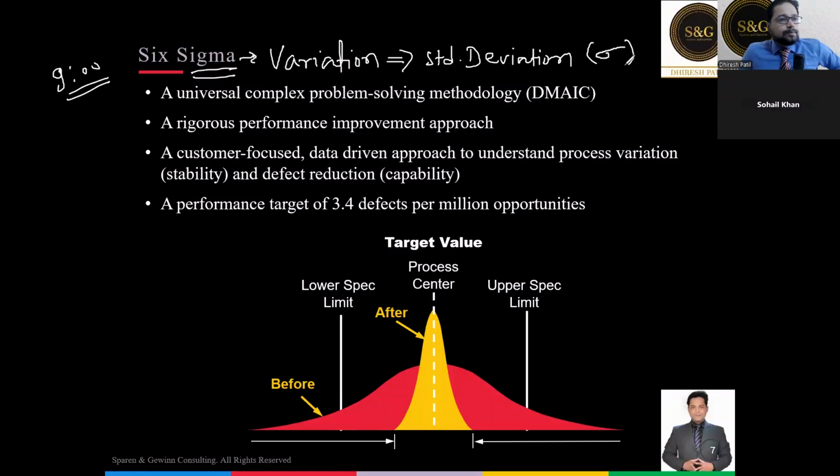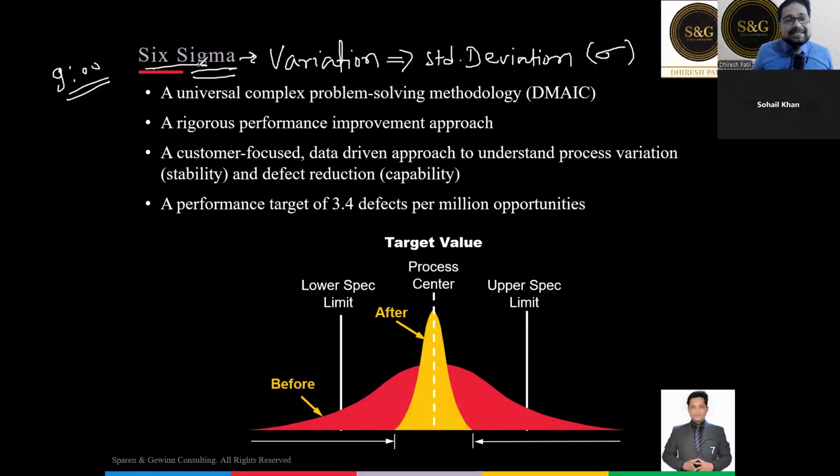Clear? So sigma is a measure of variation. In statistics, it's called standard deviation. It measures the variability of the process. Now then, what is Six Sigma? So sigma is clear, which is a measure of variation. What is Six Sigma then?